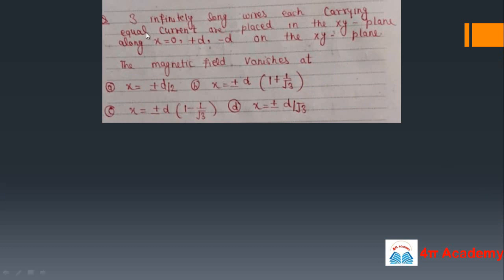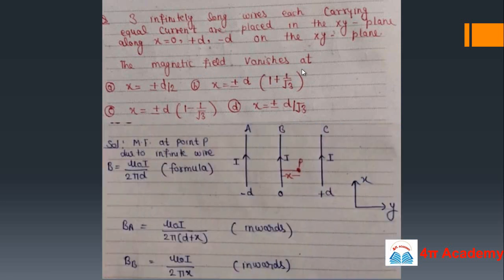It's from electrodynamics. Three infinitely long wires, each carrying equal current, are placed in the xy plane along x equals 0, plus d, minus d on the xy plane. So the magnetic field vanishes at. Okay, so this problem is very common in NET examination, and the problem is very simple.